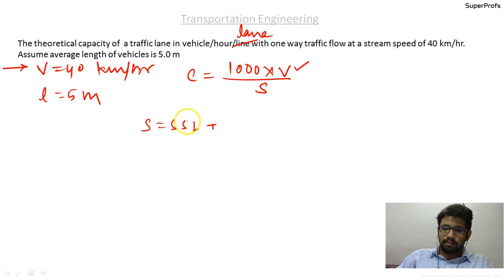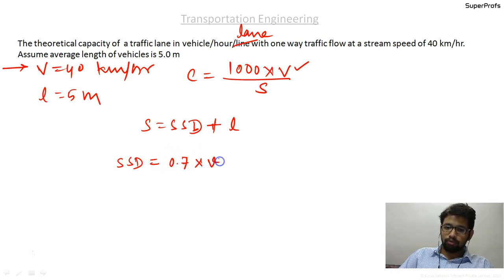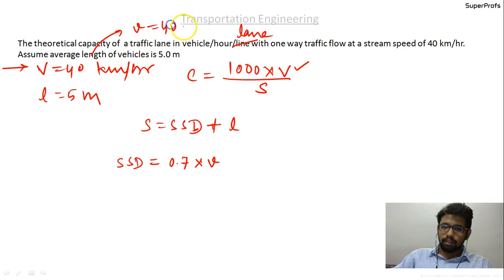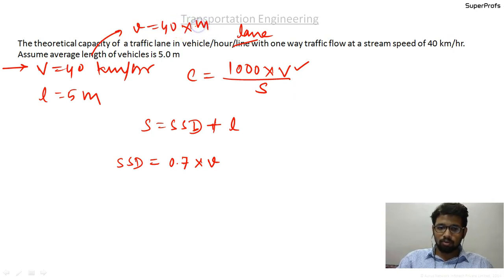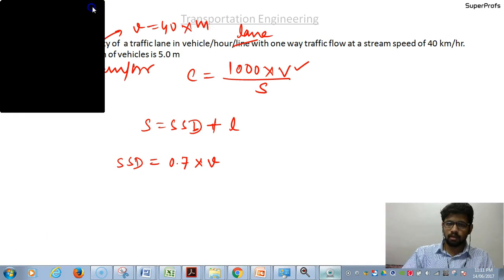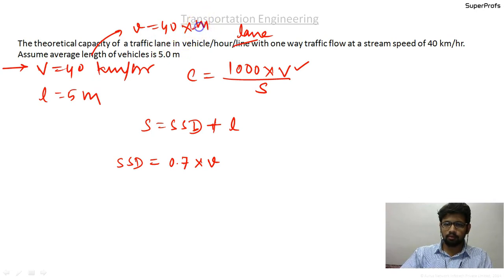So S is equal to SSD plus small l. So SSD, for theoretical capacity, is equal to 0.7 into small v. The small v value we need to calculate, that is equal to 40 into 5 by 18, which equals 11.11 meters per second.